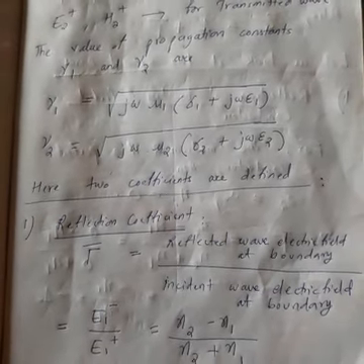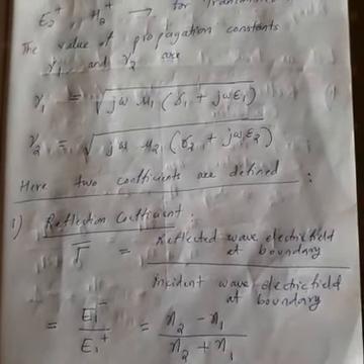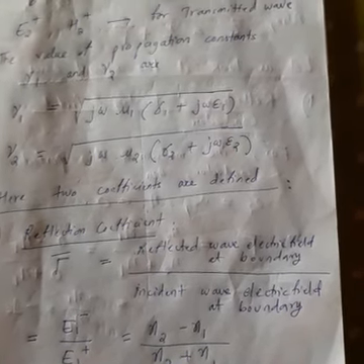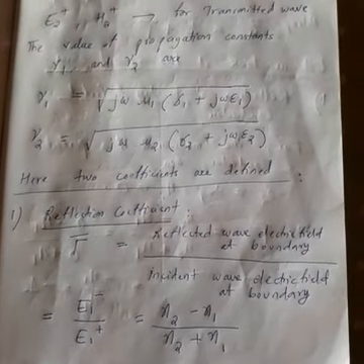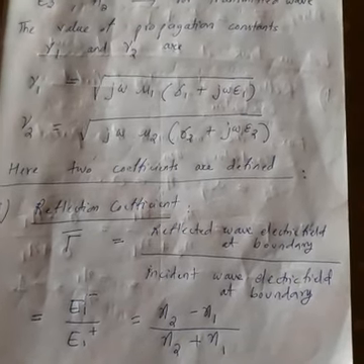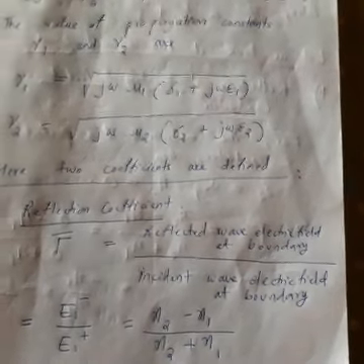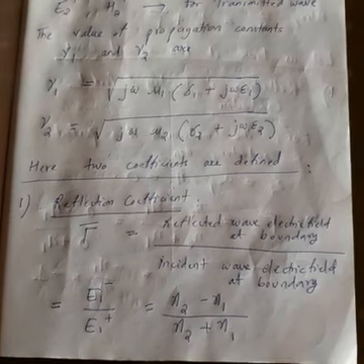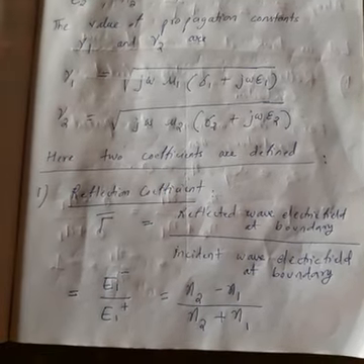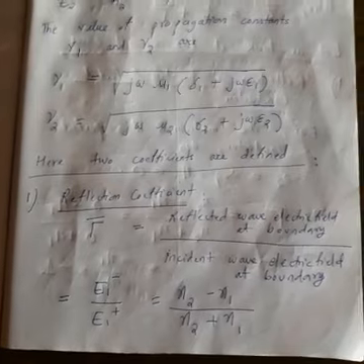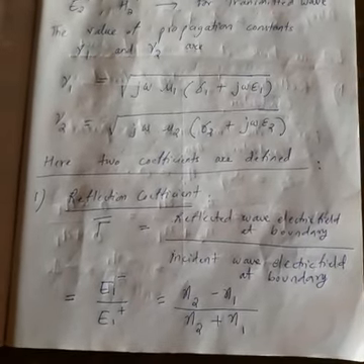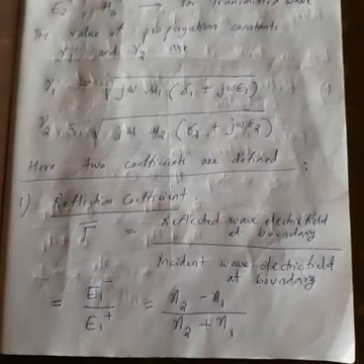Clear? So now we define two coefficients. Depending on the coefficients we decide what will happen in special cases. That means what will happen if the plane wave goes from one perfect conductor to another perfect conductor, or from one dielectric to another dielectric, or one insulator to another insulator. A dielectric means an insulator. So depending on the two coefficients we discuss this. To determine the value of the two coefficients, we use the electric and magnetic fields.